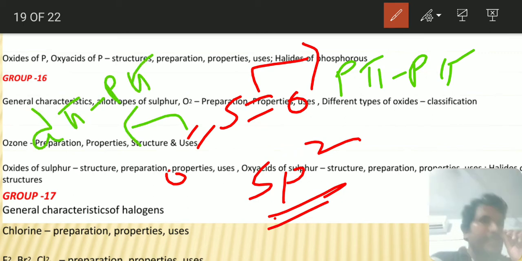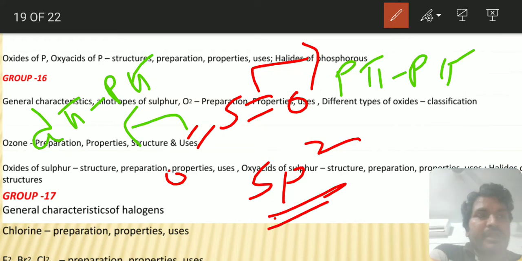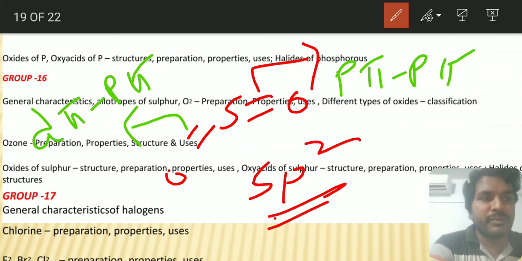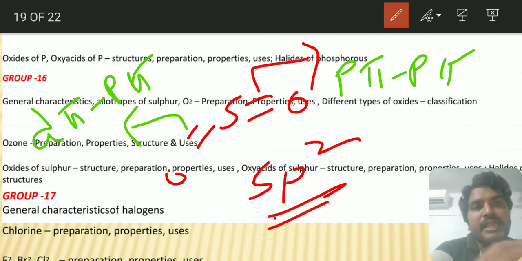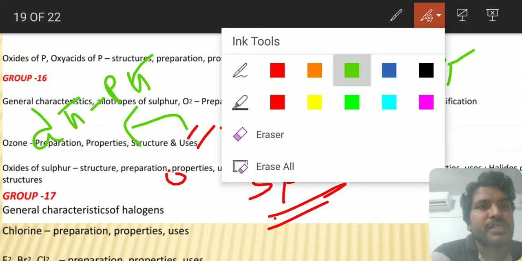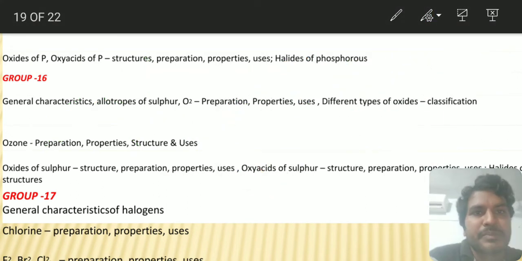Like this, finding the number of p pi-p pi bonds and d pi-p pi bonds, they will be asking you questions. In SO3 how many d pi-p pi bonds are present, in SO2 how many are present. Like that, a number of questions they can ask based on these bonds. So be careful with that.